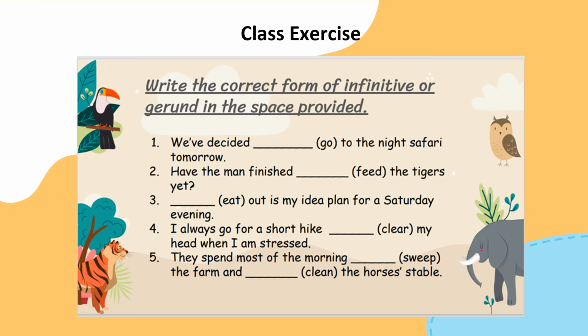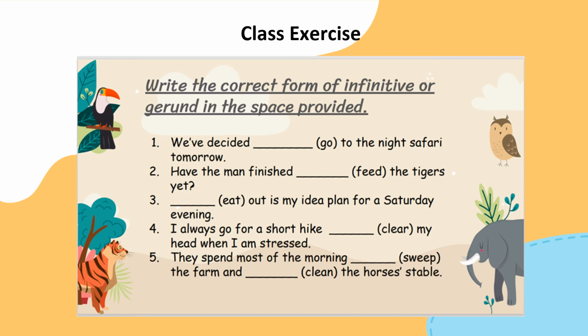Because these are the certain verbs, decide. Number 2. Have the men finished feed the tigers yet? The answer is, have the men finished feeding the tigers yet? Okay.